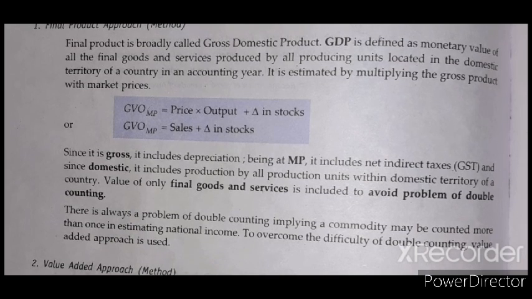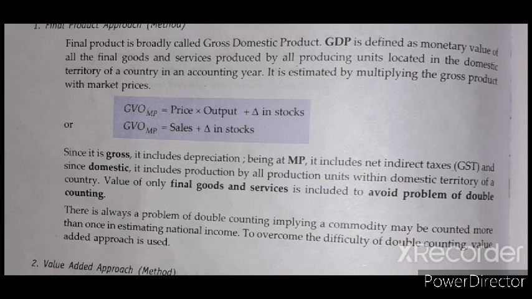Okay, what is the final product approach? Final product is broadly called the gross domestic product. GDP is defined as the monetary value of all the final goods and services by all the producing units located in the domestic territory of a country in an accounting year. It is estimated by multiplying the gross product with market price. A final product is called the gross domestic product.